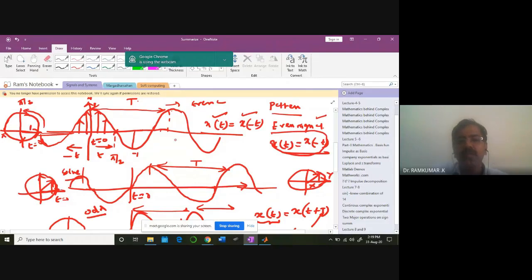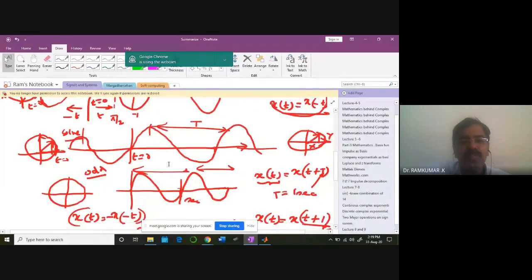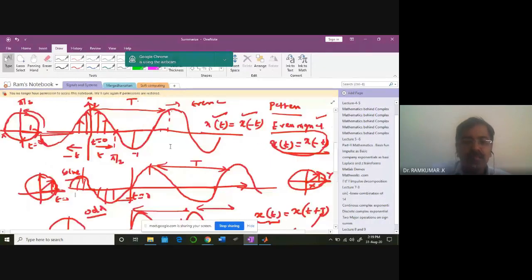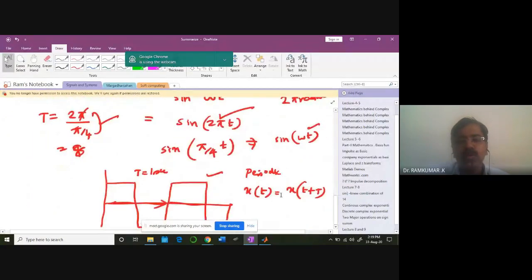Okay, the same value you are going to get. But in the case of this, x of t is going to be equal to minus x of t. So that's important. The values are all negative here. So if you look at that case, when this signal is like this, here it is like this. Imagine like that. So you can think of a minus sign. Even and odd signals play an important role when it comes to a concept called Fourier series analysis, wherein you'll be applying this idea heavily.